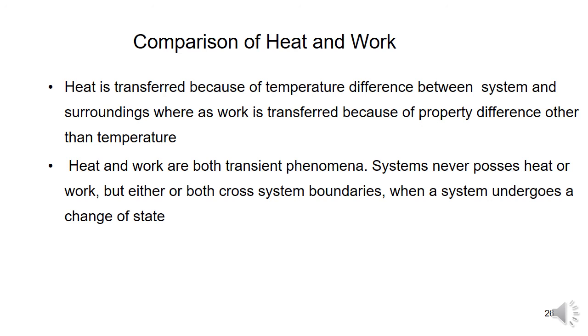The area under the PV diagram or the TS diagram represents the work transfer and the heat transfer.